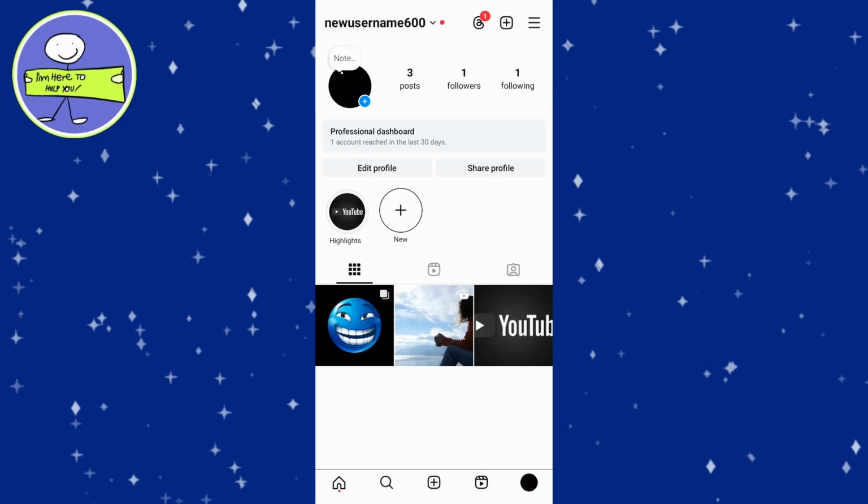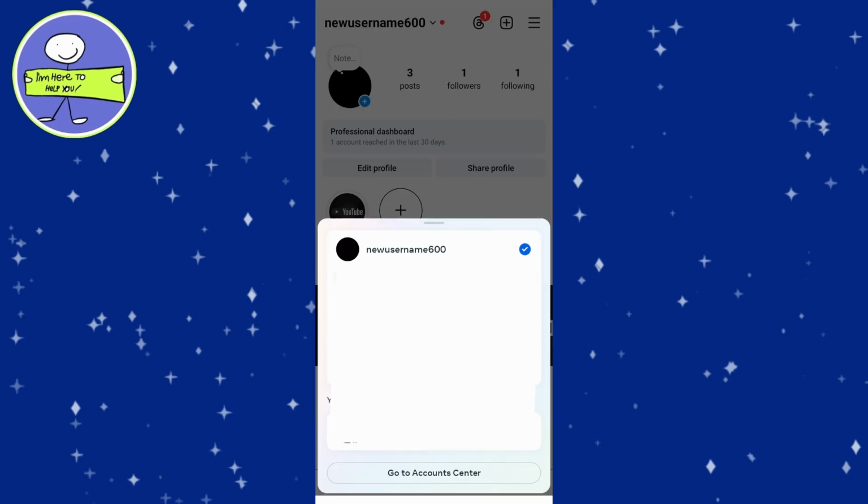Tap on your profile icon in the bottom right corner. At the top of your profile, you'll see your username with a drop-down arrow next to it. Tap the arrow. If you have multiple accounts, they will appear in this drop-down list. If you need to add another account, scroll to the bottom and tap Add Account. Log in with your credentials or create a new account.